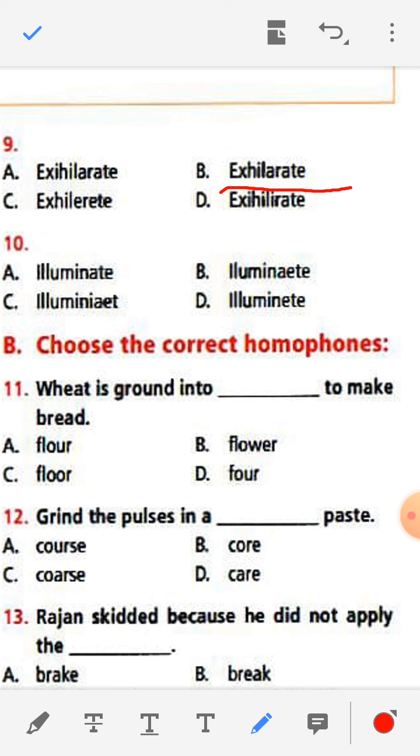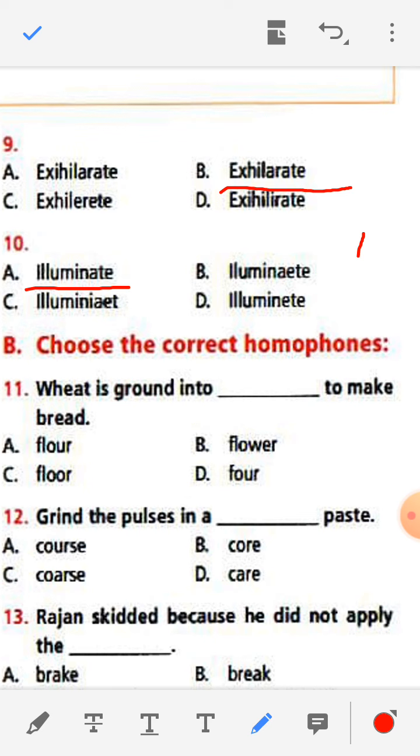The pronunciation is illuminate. See the spelling: ILLUMINATE, ILLUMINAETE, ILLUMINIAET, ILLUMINATE. So the correct spelling is A, illuminate.